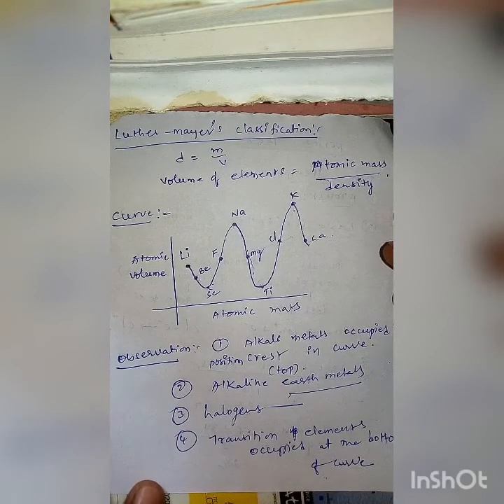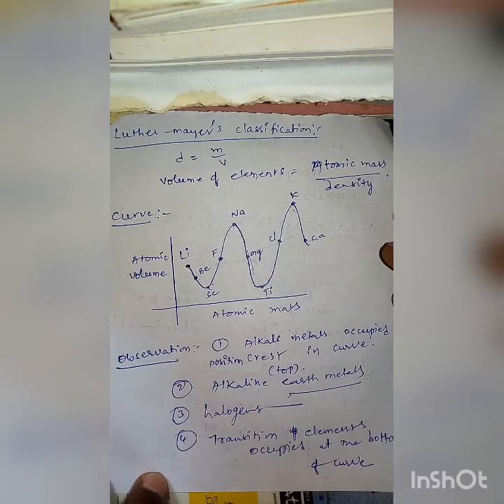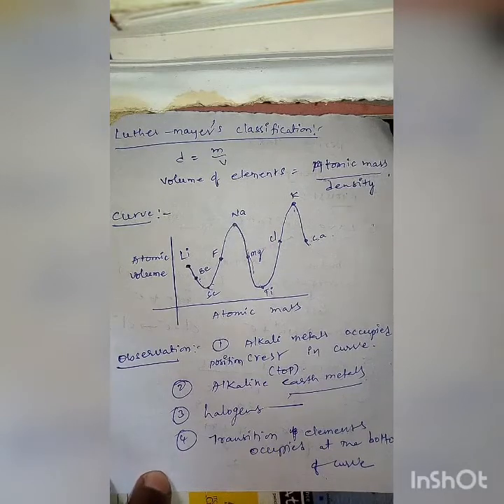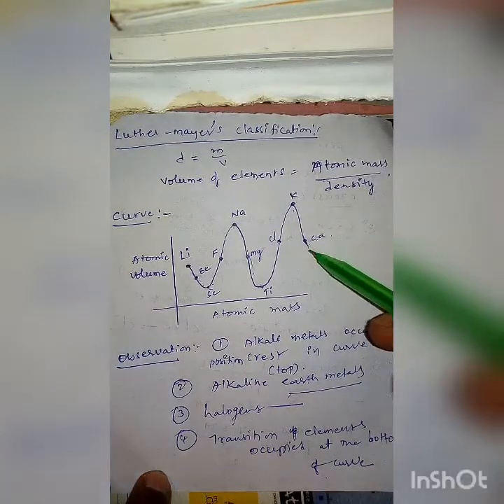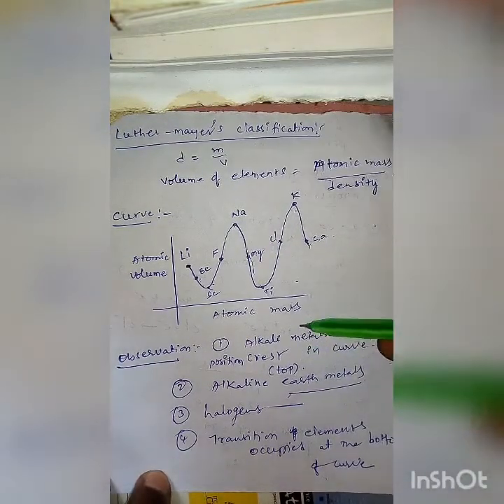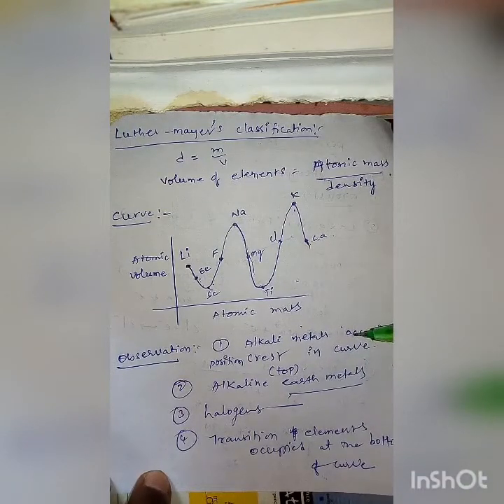This Lothar Meyer classification also failed because it is not applicable to all elements. He plotted a curve between atomic volume and atomic mass. In his experimental curve, the alkali metals occupied the crest, the top position.